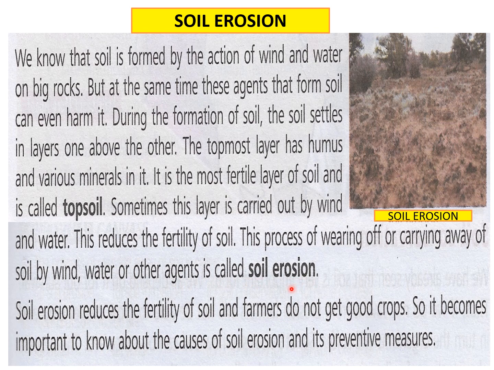When the topmost layer of the soil is lost because of water or wind or other agents, it is called soil erosion. Soil erosion reduces the fertility of soil and farmers do not get good crops. When the topsoil is lost, the farmers cannot grow good crops on infertile land. So it becomes important to know about the causes of soil erosion and its preventive measures. It is very important to stop soil erosion. So let's read about what causes soil erosion first.